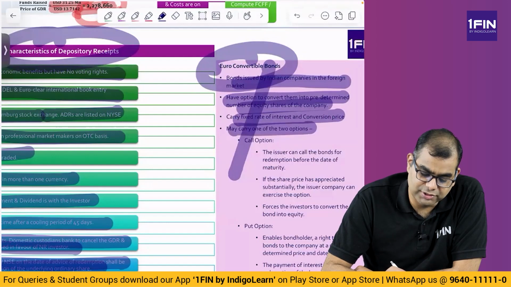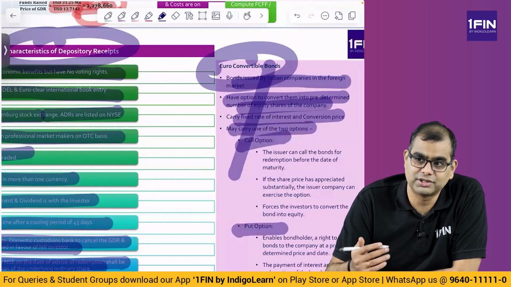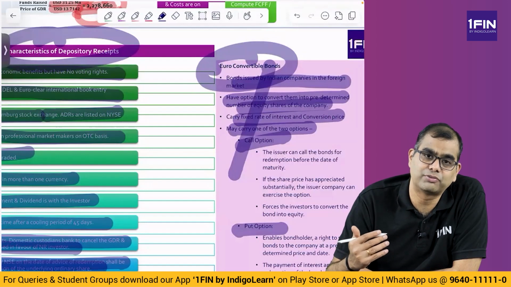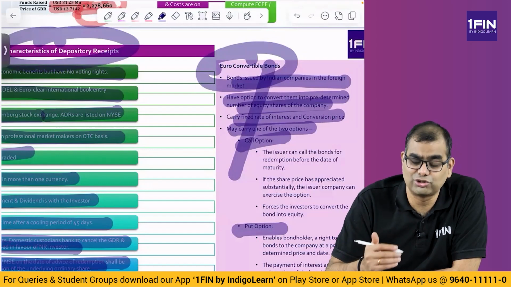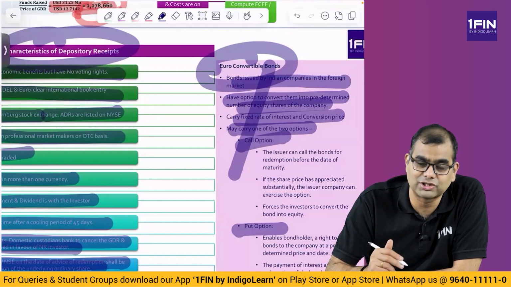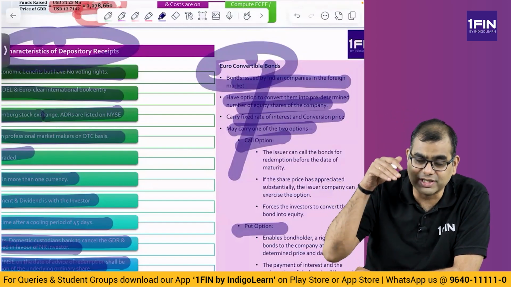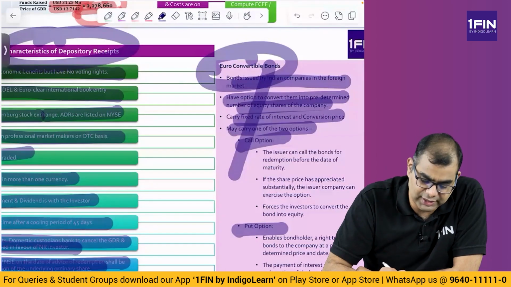They may carry one of two options. They may have a call option or a put option. Now, FCCB has only one option, which is convertible at the option of the investor, not the issuer. Here in a euro convertible bond, you have two options. They can be call or put. What is call? Call means the person who has issued has a right to bring back the money. Put means the person who has invested has a right to sell it back, right?